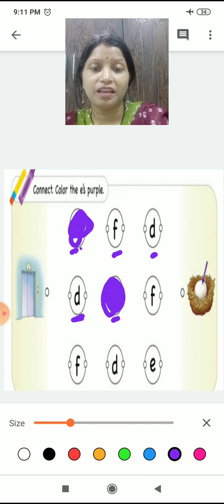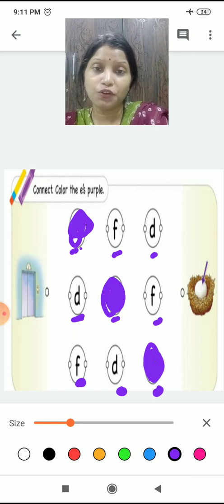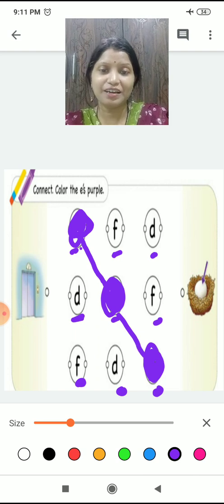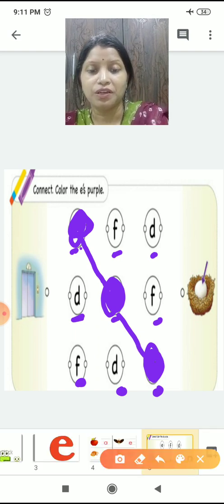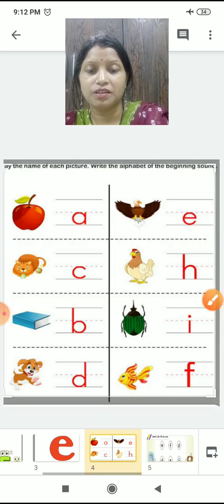Now, is this an E, children? No. Is this an E? No. Is this an E? No. Is this an E? Yes, so color this E too. Then what do you have to do? You have to connect these E's. Did you connect the E's? Okay, very good. Now come here.